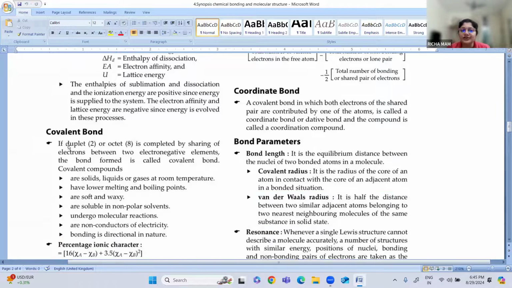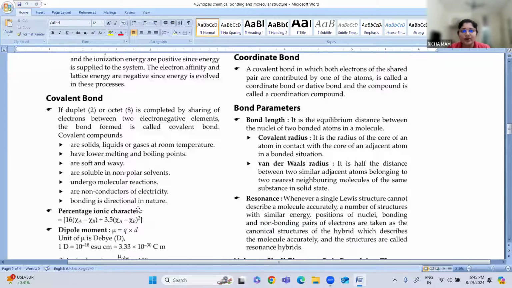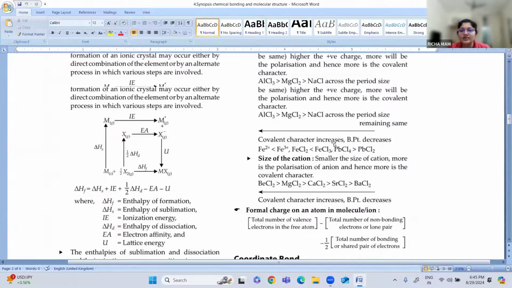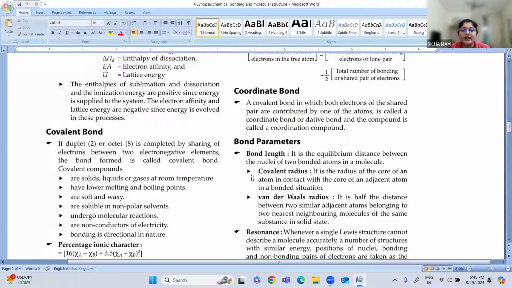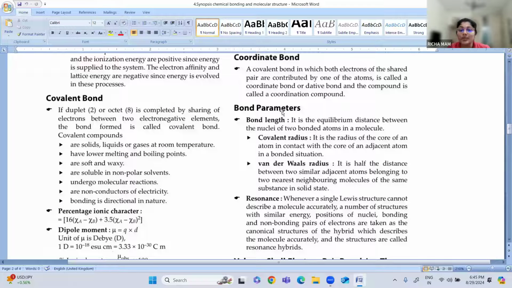Next, we have discussed what a covalent bond is. It is nothing but the mutual sharing of electrons. Then we have also discussed the coordinate bond. The next important concept is bond parameters.